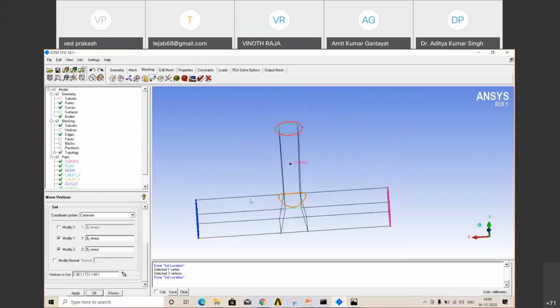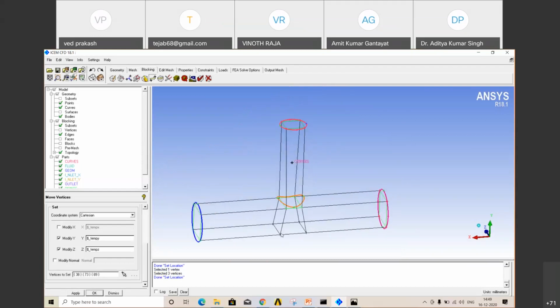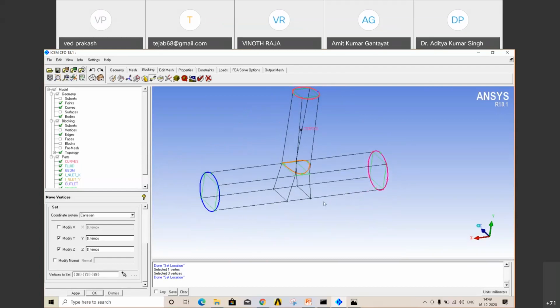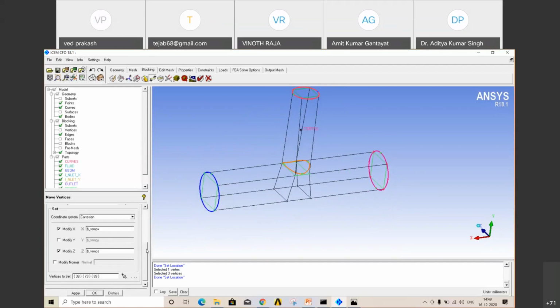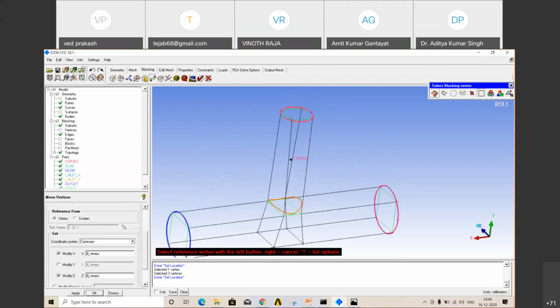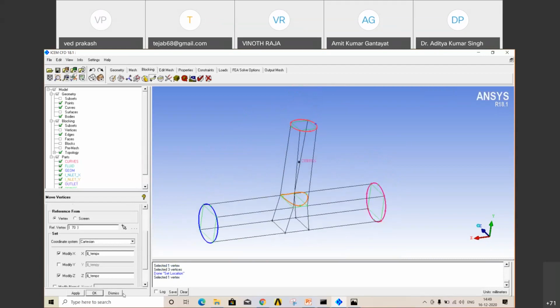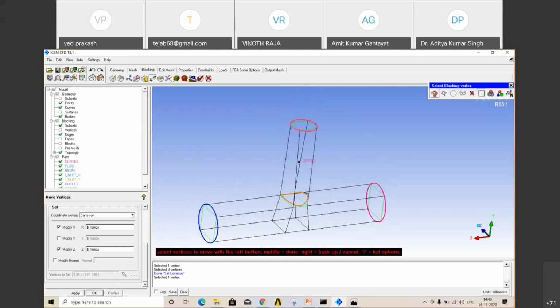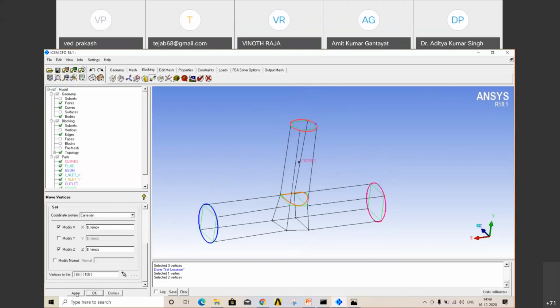Now we need to align these lines similarly. Now we don't want to move in the Y direction, so deselect Y, and keep X and Z. Select your reference vertex, because these are your fixed vertices, and the other 2 vertices, 1 and 2. Click middle one and apply.